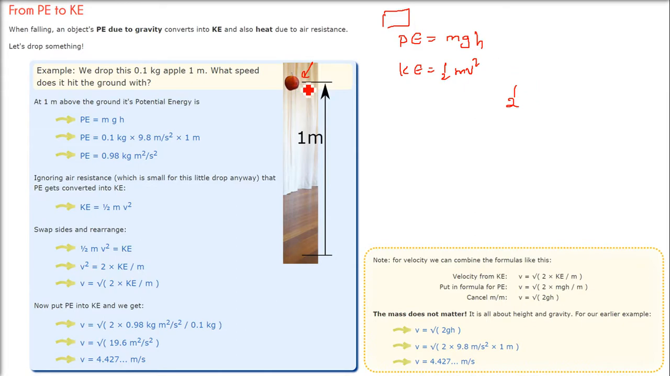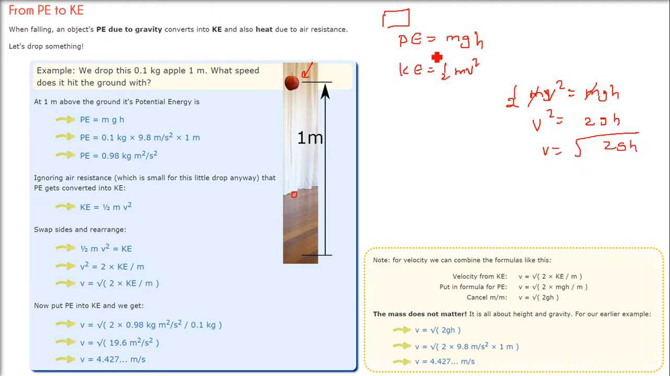Because this energy is the same as the energy it has when it reaches the floor. So half mv square equals mgh. And if you see, m gets cancelled. So let us find out the velocity. What will be the velocity? v square is, taking 2 here, 2gh. Velocity will be under root 2gh.